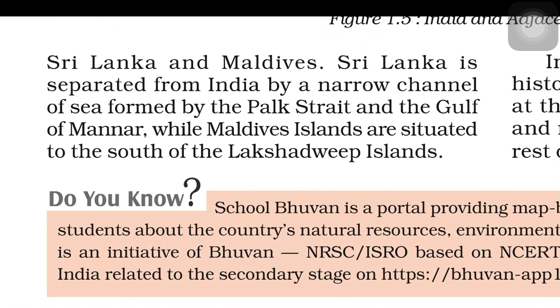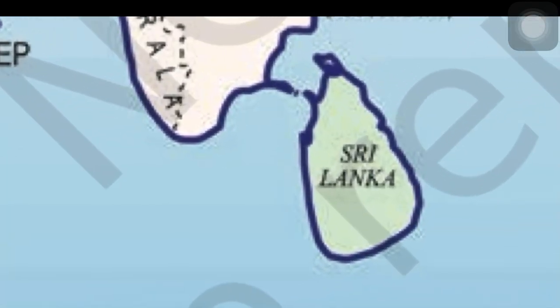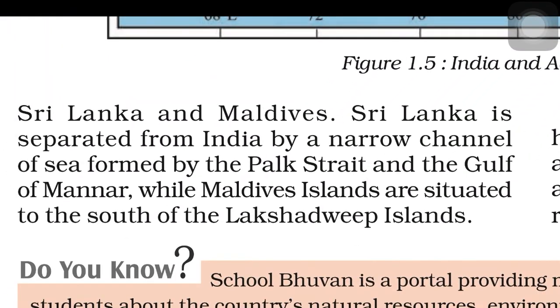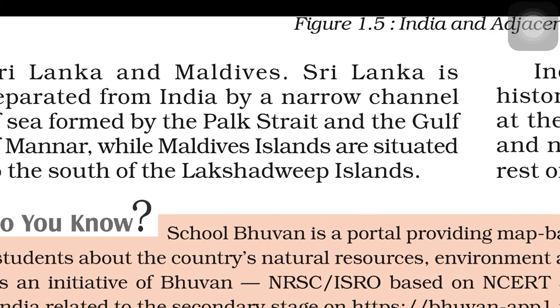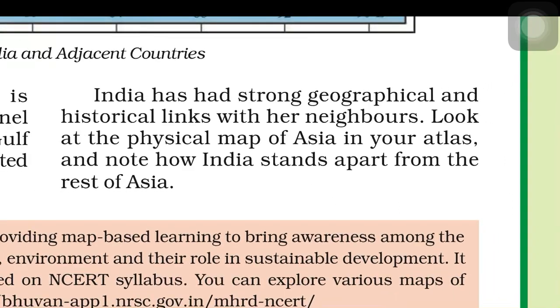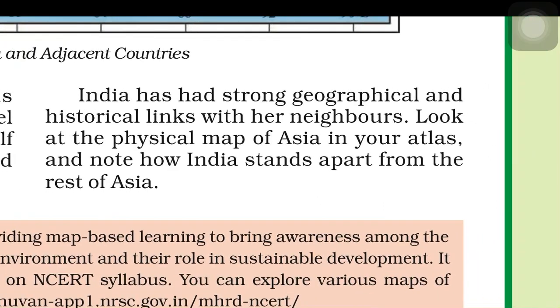Sri Lanka is separated from India by a narrow channel, which we call the Palk Strait and the Gulf of Mannar, while the Maldives Islands are situated to the south of Lakshadweep Islands. Now, India has strong geographical and historical links with its neighbors. From ancient times, we were a country which has helped our neighbors. India is, of course, the first one to help whenever there are natural disasters, like the tragic earthquake in Nepal a few years ago.